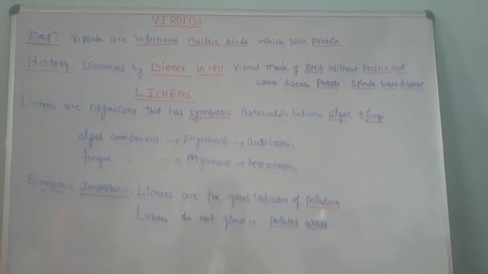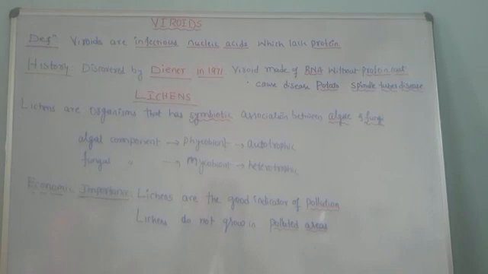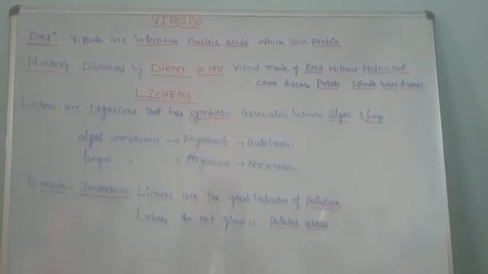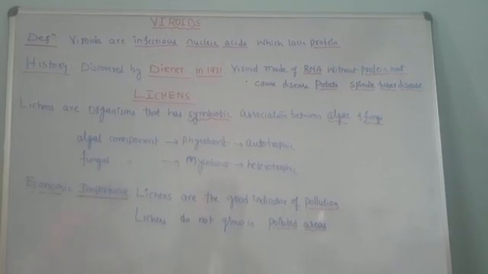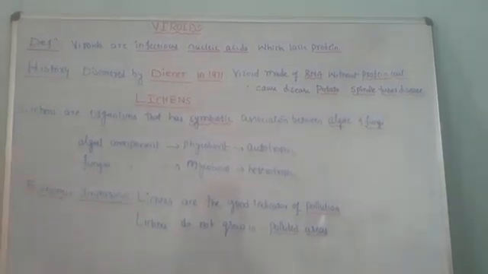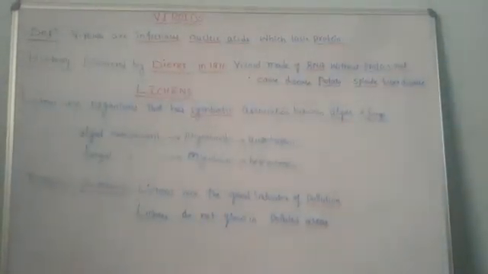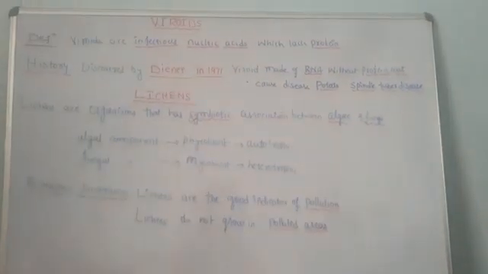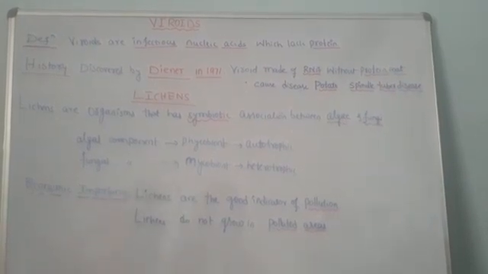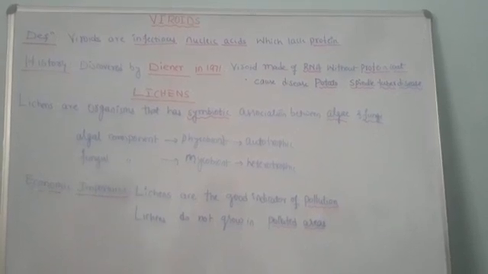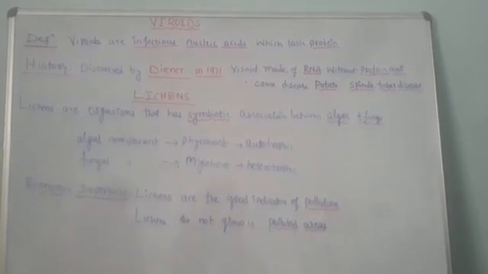Apart from that, the most important economic importance of lichens is that they are good indicators of pollution. It means that wherever there is pollution, they do not grow. Suppose there is a lot of air pollution; in such an area, lichens do not grow.